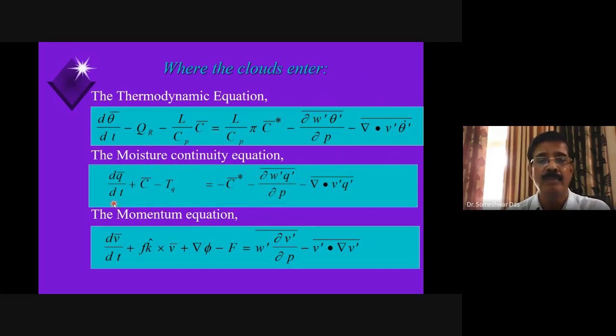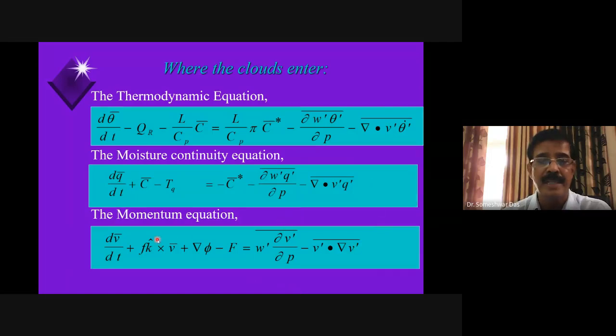Similarly, this is for the moisture continuity equation. Also, these terms on the right side are because of the subgrid scale processes. Okay, and also the momentum equation. Now you may wonder how the clouds are affecting the momentum equation, right? Can somebody say how the clouds can affect the momentum equation?